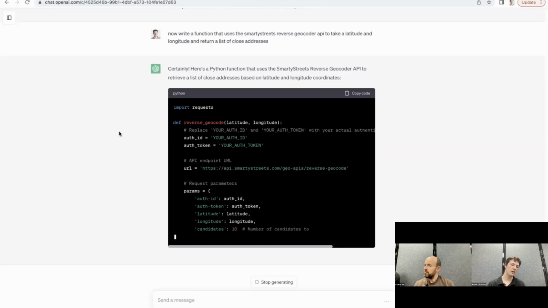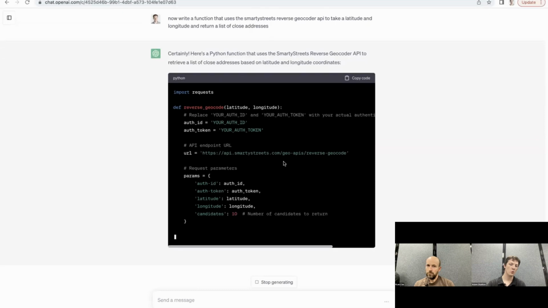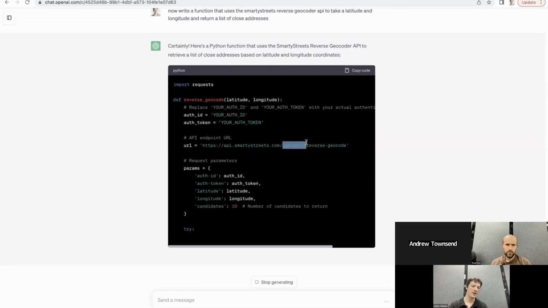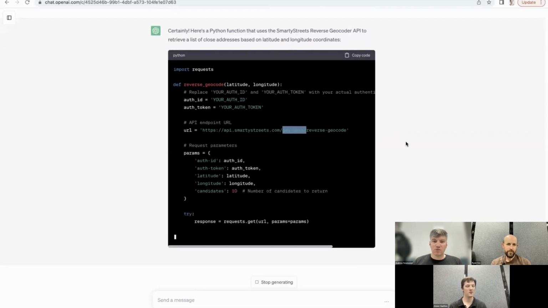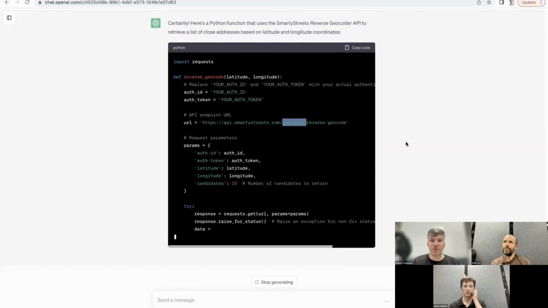But you'll see right here, this URL, we don't have a Geo API sublink. I think it's pulling that from probably a completely different service. Yeah, that could be. But it's just trying. So speaking of where it's trying to get that information, where is it getting information about Smarty's APIs to construct the code? Did you guys feed it in, or did it pull from the 2021 website documentation?